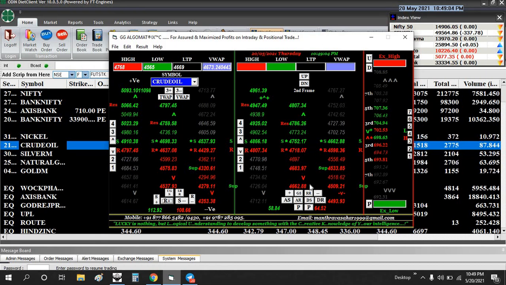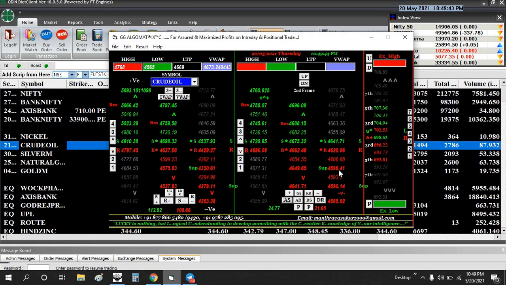It is on the red side, so I want to click the DR and AS, right? So 4662 is here. If it breaks 4662, we can go for a short. But it went up to 4699 and only after that broke 4662, right? So we need to wait for the breakout. After breaking 4662, our target is 4598. So our target was done here.